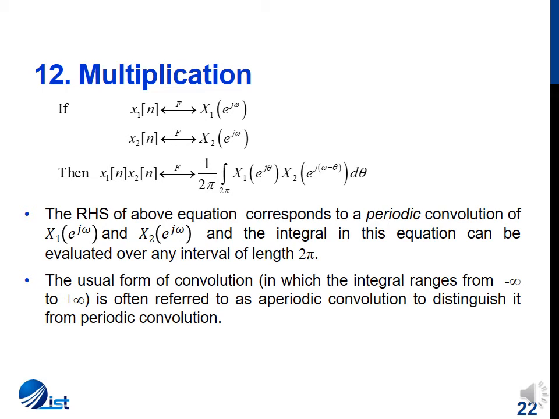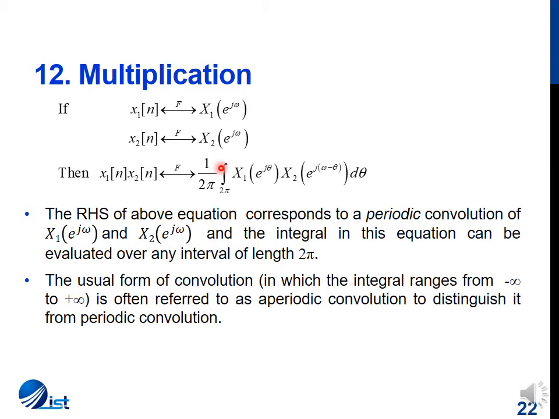The final property we are discussing today is the multiplication property. If we have a signal x1 of n whose Fourier transform is X1 of e^jω, and another signal x2 of n whose Fourier transform is X2 of e^jω, and we form a third signal x of n which is the product of these two signals, then the Fourier transform of the product signal will be an integral of the Fourier transforms of these two signals. This expression in the integral represents a convolution in the frequency domain.